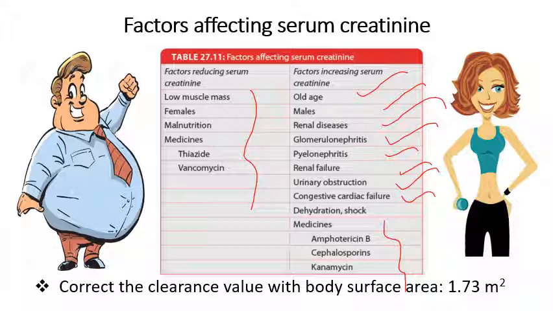It is mandatory to correct the creatinine clearance value with the body surface area, that is 1.73 meter square. There is a general equation to find creatinine clearance, known as the Cockcroft formula. All of you please go through the textbook. This is all about creatinine clearance.